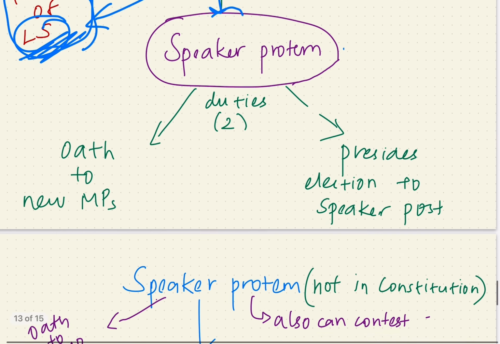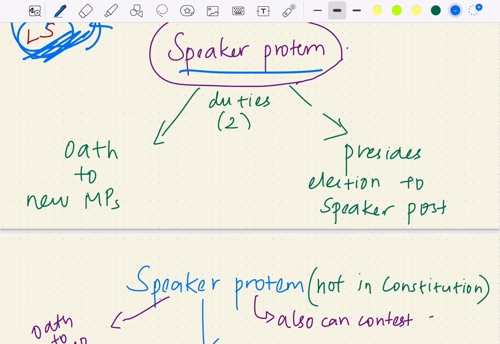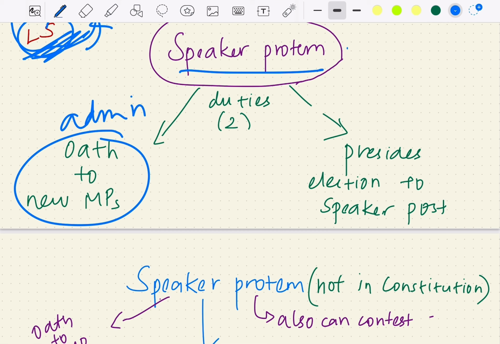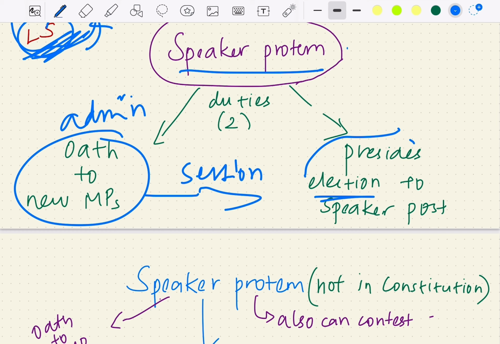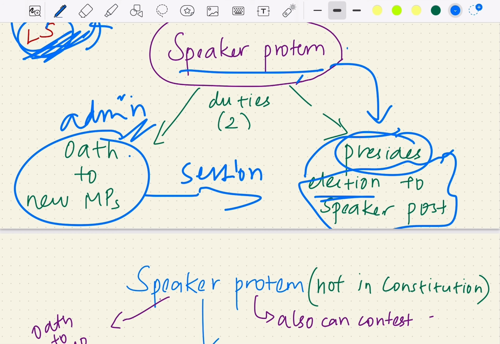What are the two duties that the Speaker Pro Tem has? First, he must administer the oath to the new MPs. Once this is done, these MPs can sit in the session and participate. The first thing they do is elect the Speaker, and for that, the one who presides is once again the Speaker Pro Tem. So the two duties are: he administers the oath to the new MPs, and he presides over the elections to the Speaker post.